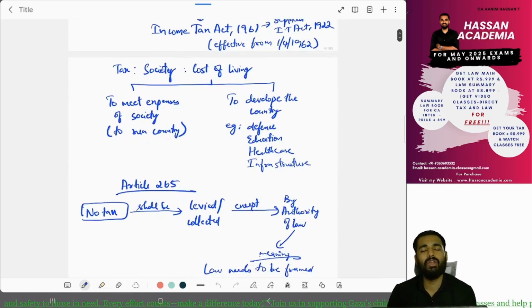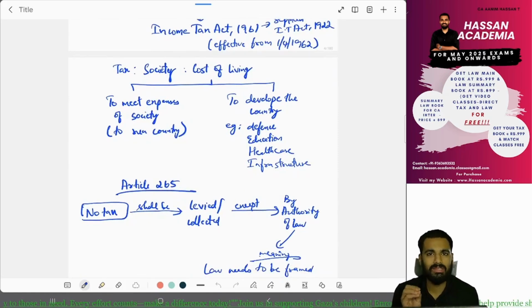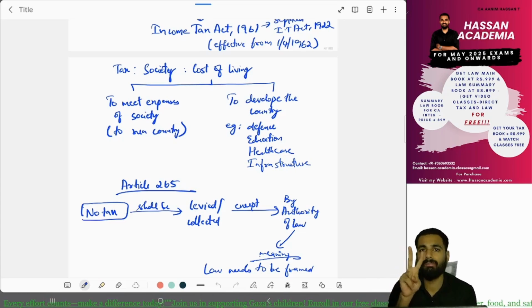Now, why is the government charging tax? The government is charging tax so that it can run the country properly and also develop the country. These are the two main reasons the government asks money from the public.